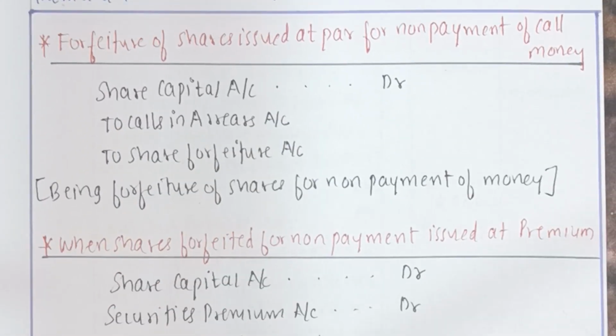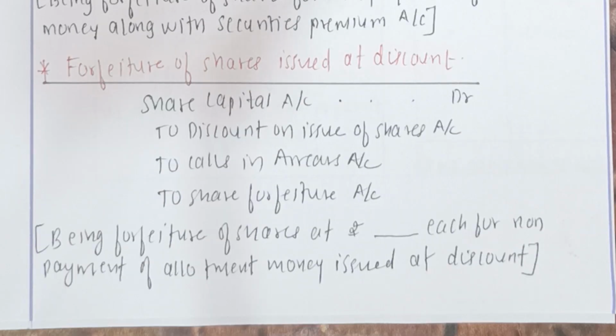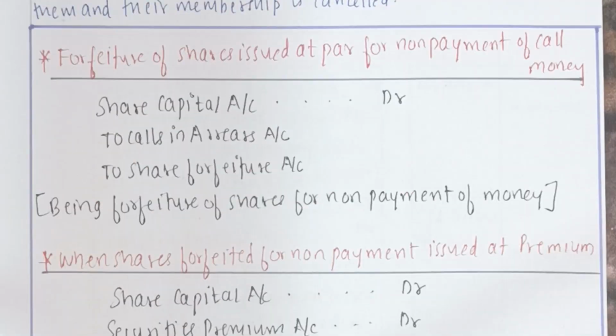Alright, so let's start with our pro forma entries. There are three instances. First is when the forfeiture of shares issued at par. Second is when it is issued at premium, and third is issued at discount. So let's start with the first entry. When it is at par, the entry is share capital account debit to calls in arrears to share forfeiture account, and the narration is being forfeiture of shares for non-payment of money.